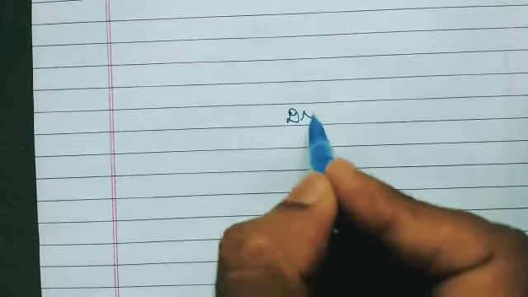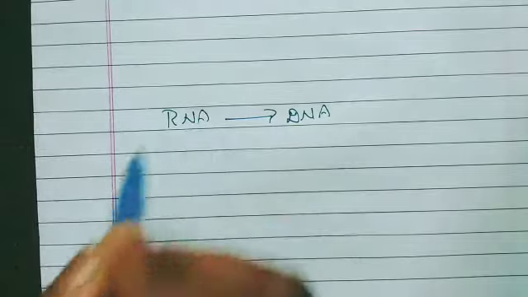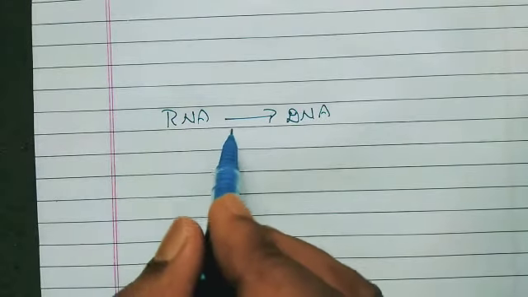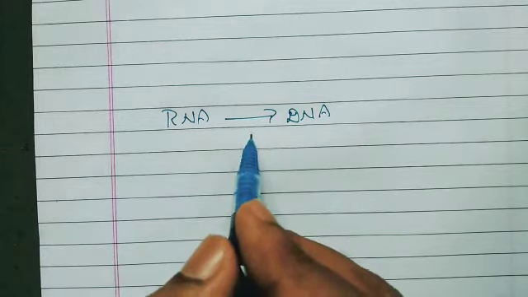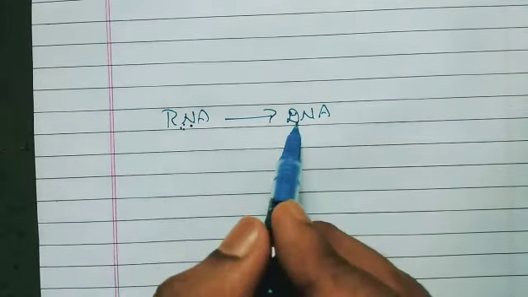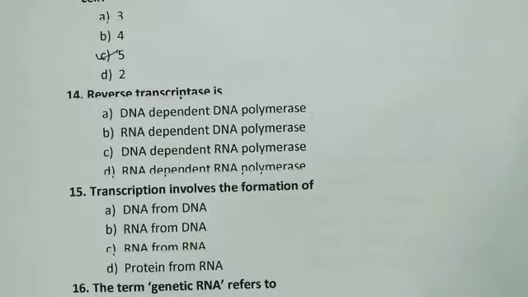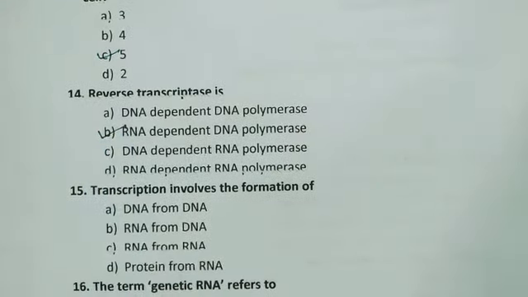In reverse transcription, DNA is formed from RNA. So reverse transcriptase is the enzyme which helps in this process, and so the option is RNA dependent DNA polymerase.